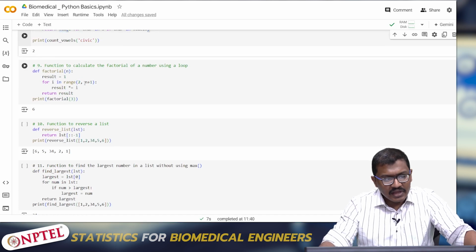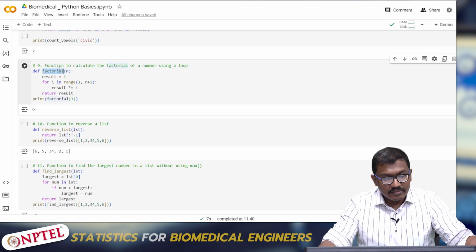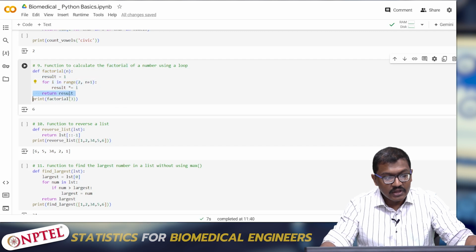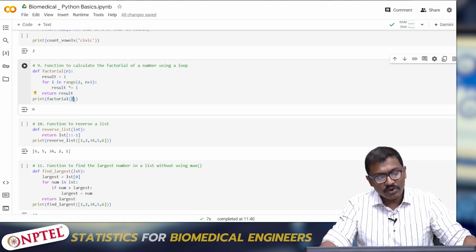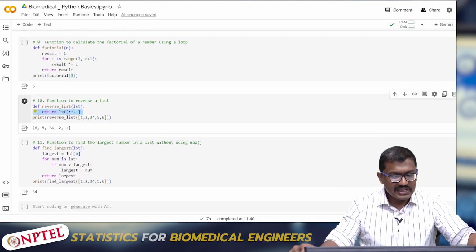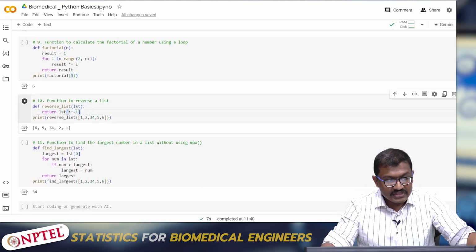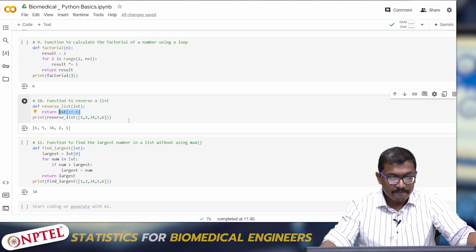Again, I want to calculate the factorial of a number. I am just using the factorial formula, and I am getting the result. I want the factorial of 3, and it is printed as 6. Now I want to reverse a list. Remember, in palindromes we have done the same thing. So I am taking all the elements in reverse: 6, 5, 34, 2, 1.